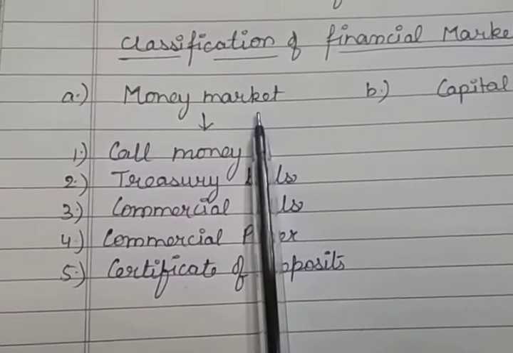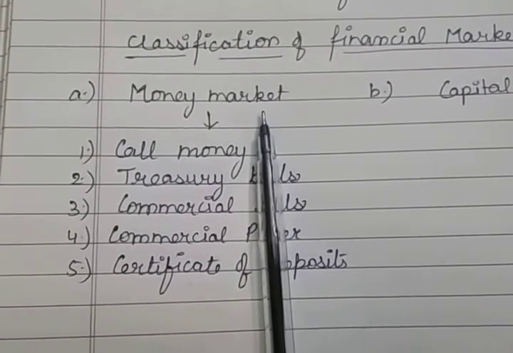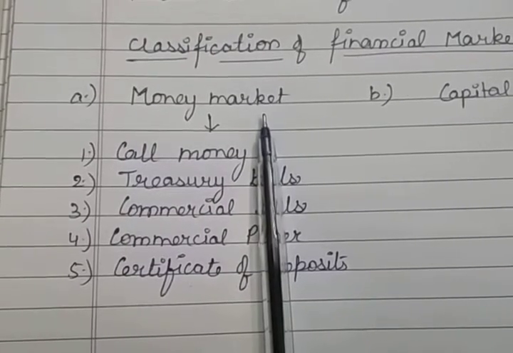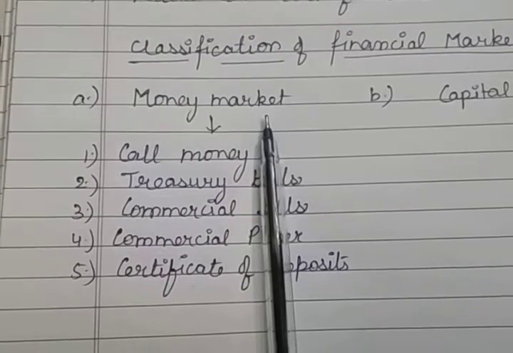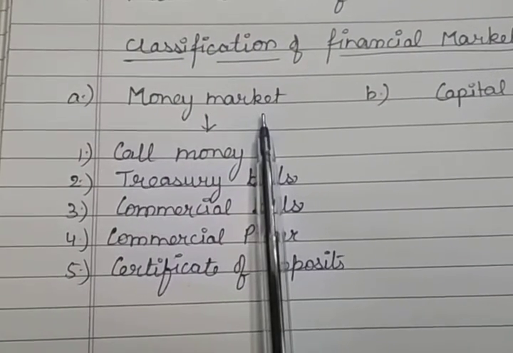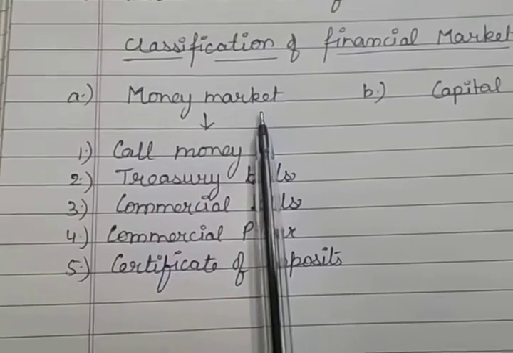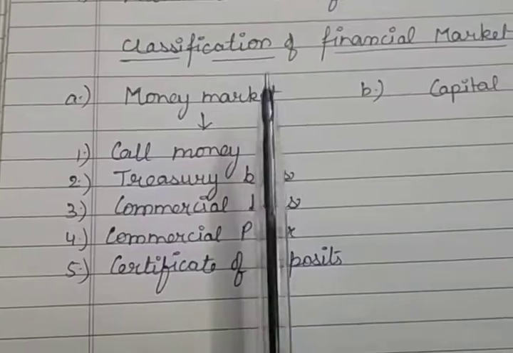Now, the money market is not a fixed geographical area, but it constitutes all organizations and institutions which deal with short-term debts. The most common institutions are RBI, State Bank of India, or the other commercial banks, LIC, etc. Many of these institutions deal on the telephone and the fax only.